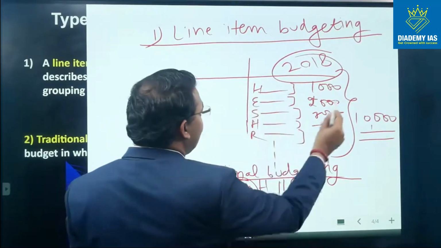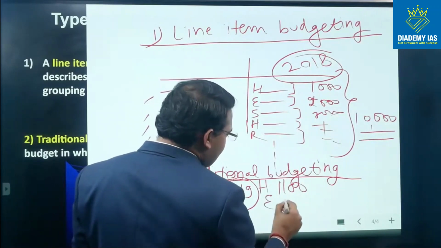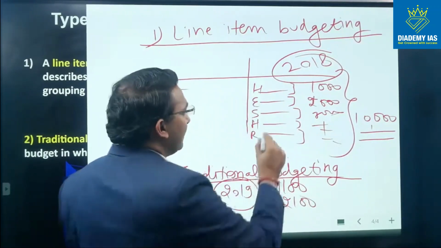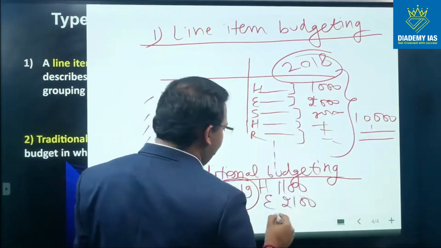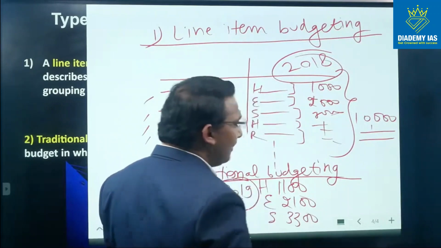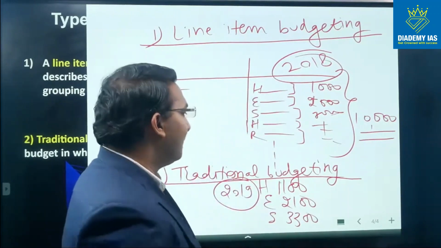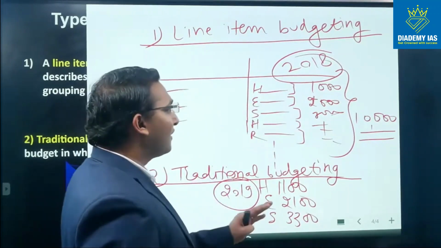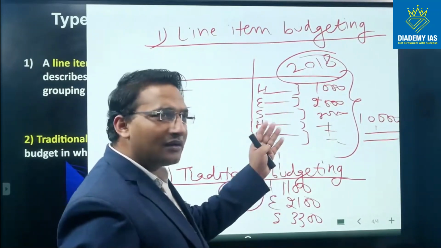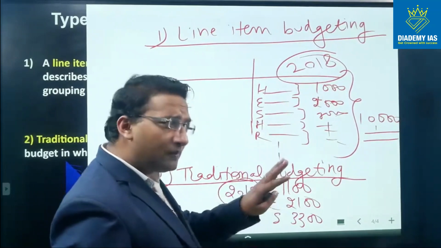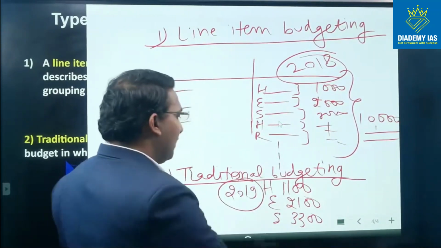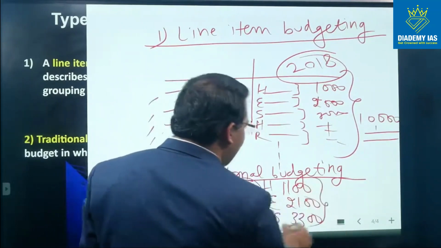In education last year there were 2000 rupees expenditure. This year let us increase by 5%, and this will be 2100 rupees. In sanitation last year there was 3000 rupees. Now let us increase by 10%, and this year will be 3300 rupees, right? So what we are doing, we are taking the figure of last year and adjusting, right? Adding some amount, or at some time we can also reduce some amount from the previous year figure, and we are determining the budget of the current year.